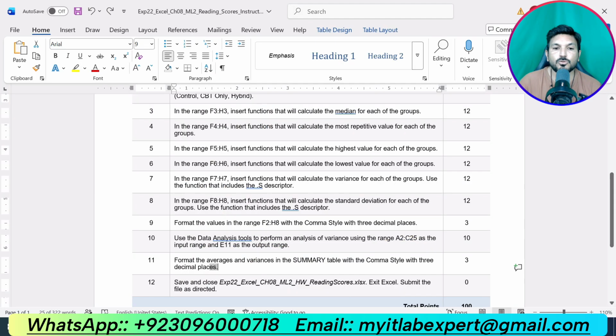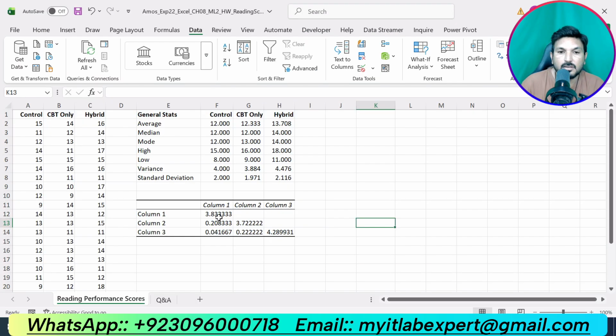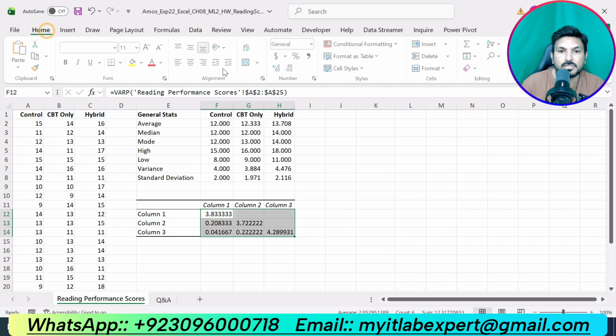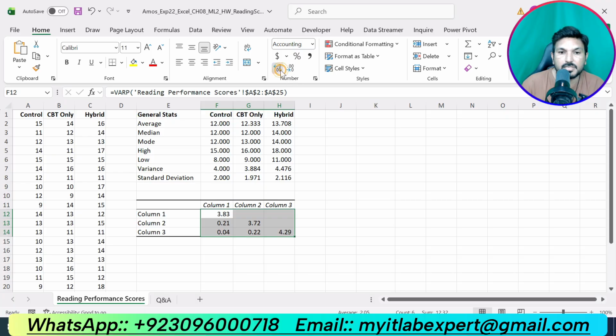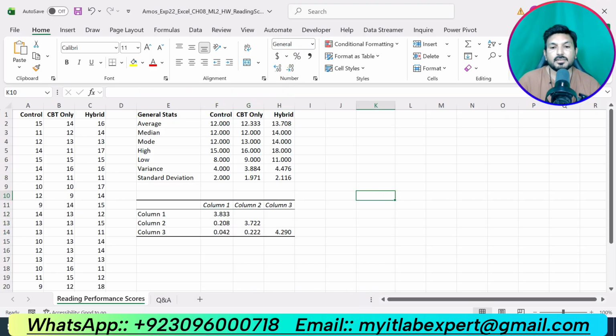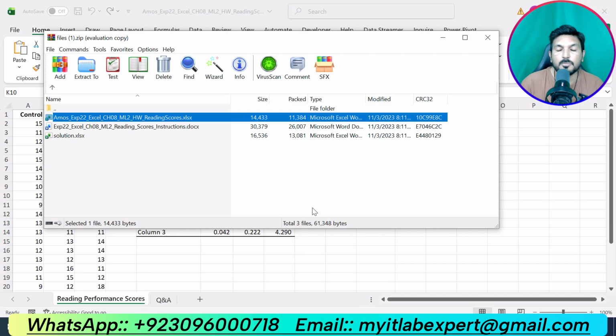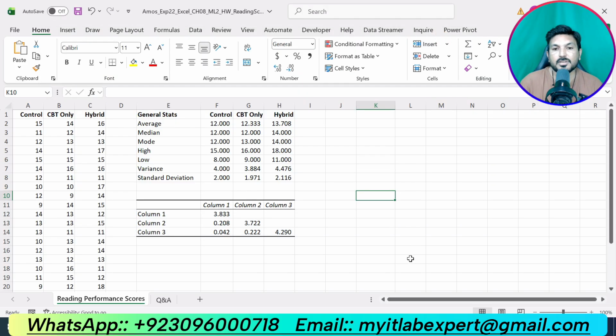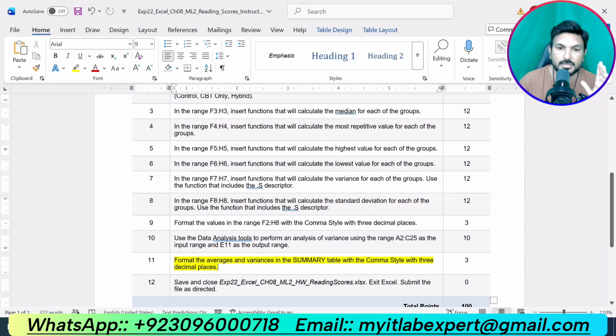Now we are supposed to do the last step, that is step number 11. Format the averages and variance in the summary table with the comma style with 3 decimal places. This one. Apply comma style, 3 decimal places. This one. So that is all about step number 11. So we have solved all the steps for this assignment.